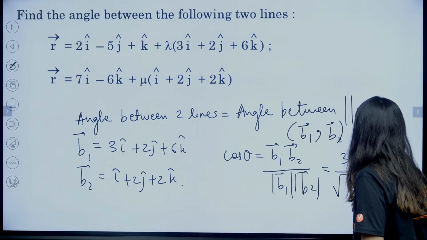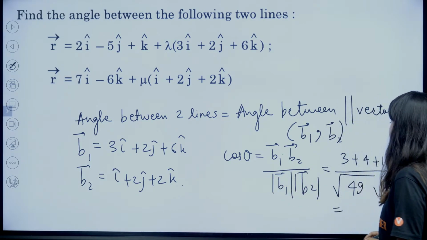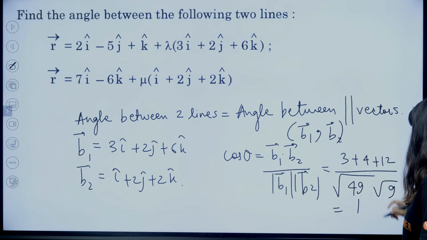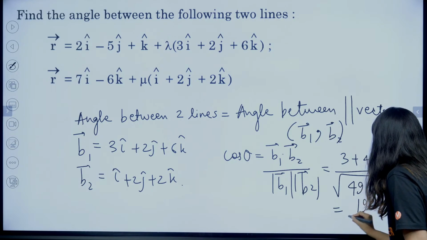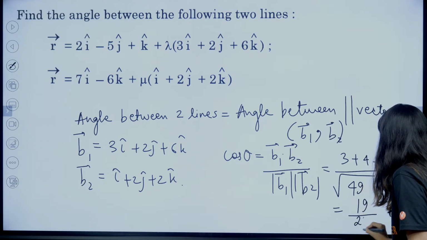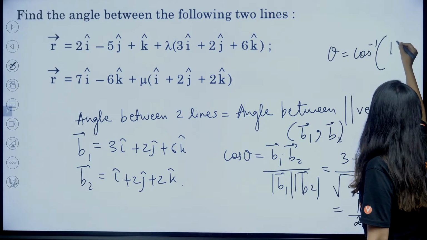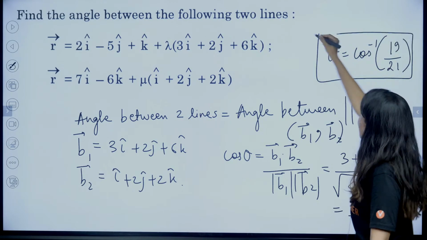So you are going to get 49 and this is your 9. So this is going to be cos theta. 19 by 7 3s are 21. So theta is coming out as cos inverse 19 by 21. Angle between two lines.